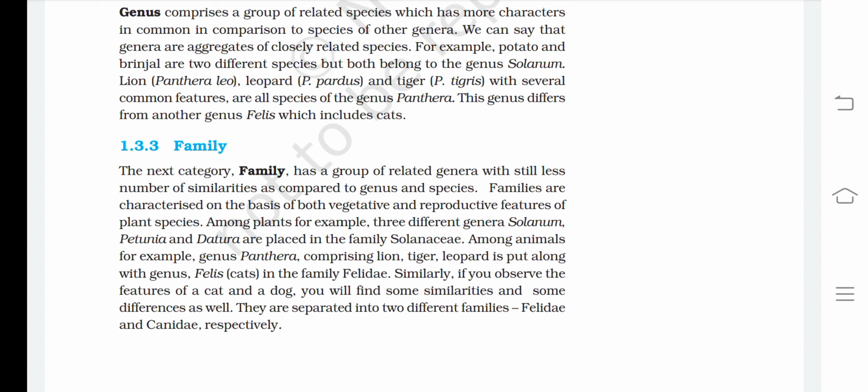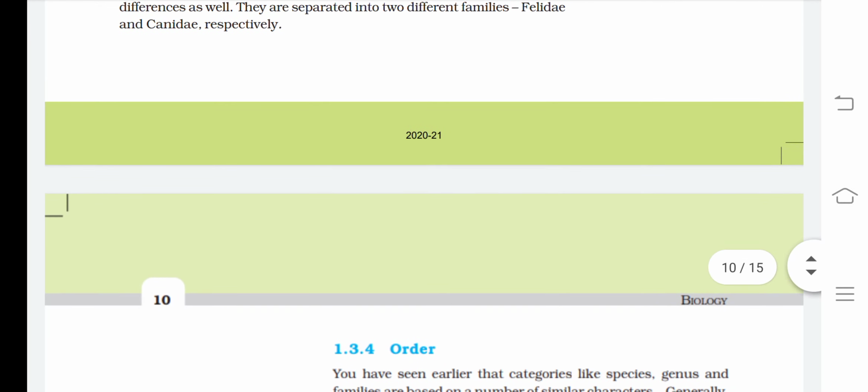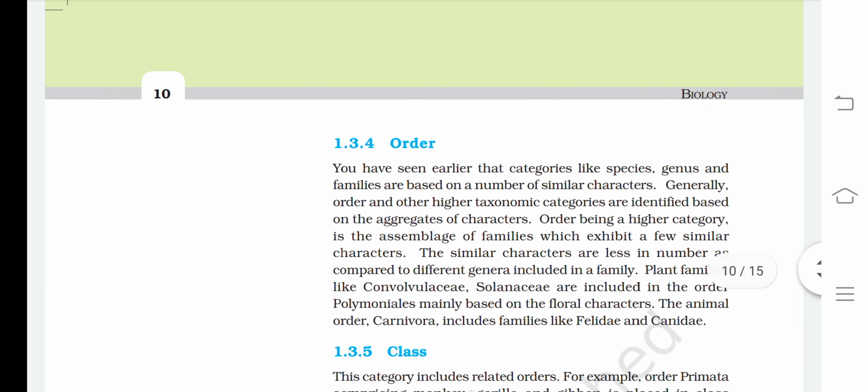They are separated into two different families, Felidae and Canidae, respectively. Now there is order. You have seen earlier that categories like species, genus, and families are based on a number of similar characters. Generally, order and other higher taxonomic categories are identified based on the aggregates of characters. Order, being a higher category, is the assemblage of families which exhibit a few similar characters. The similar characters are less in number as compared to different genera included in a family.